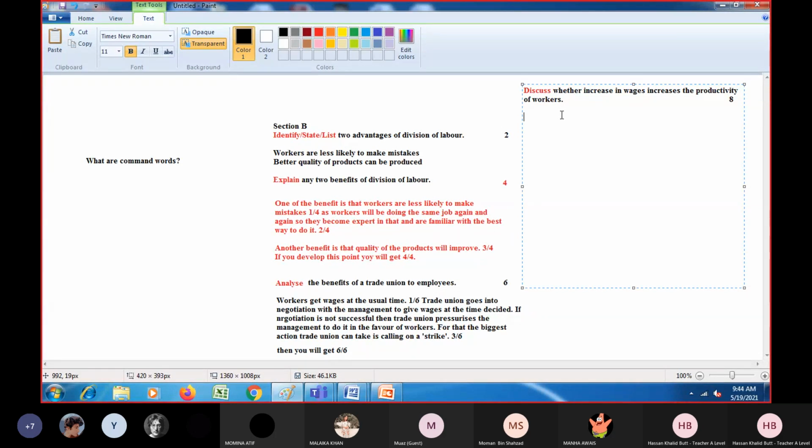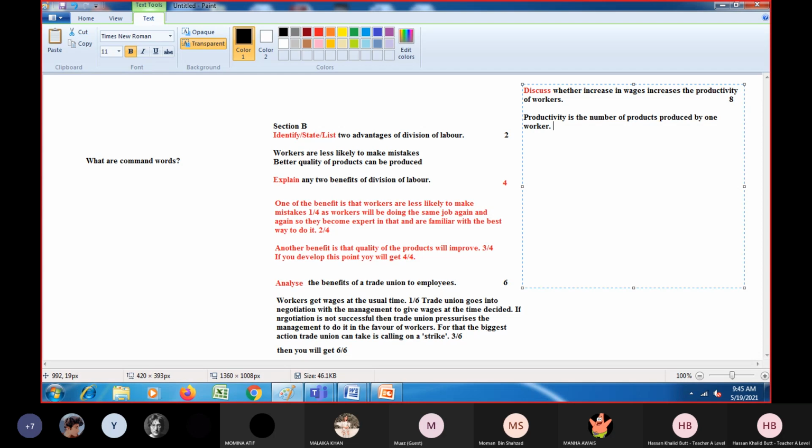I'll write: productivity is the number of products produced by one worker. This is the productivity. Okay, so it's not the same as production, because production means the total output produced in a business or in a factory, right? Whereas productivity means how much is produced by one single worker.